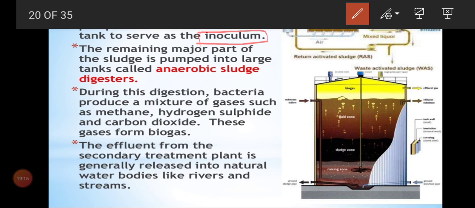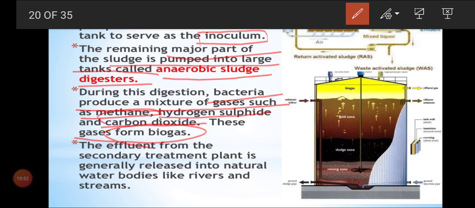What do you mean by inoculum? Inoculum means we are introducing again a small portion of sludge into our liquid waste or liquid effluent, because the process needs to be completed further. So the remaining major part of the sludge is pumped into large tanks called anaerobic sludge digesters. Once again the digestion process will continue. During this digestion, bacteria produce a mixture of gases such as methane. We all know that carbon compounds start to release methane gas and also hydrogen sulfide and carbon dioxide. These gases form biogas that can be taken out.